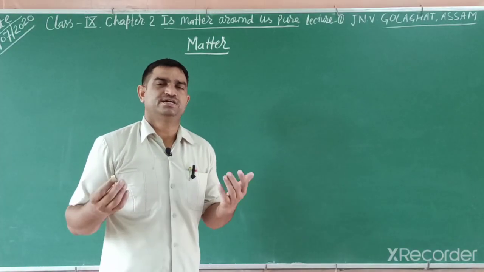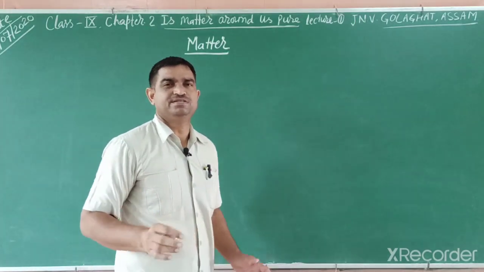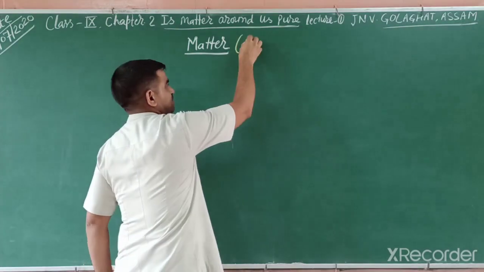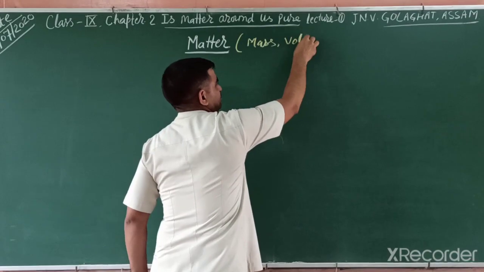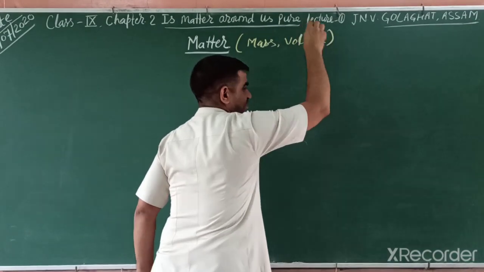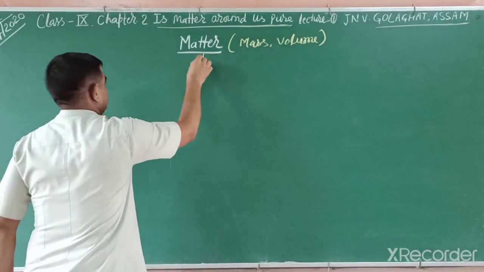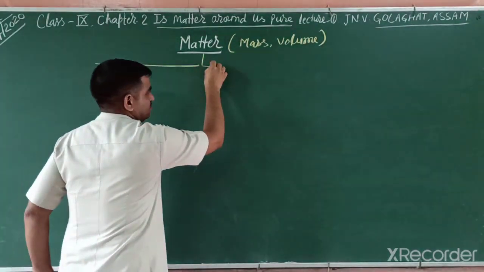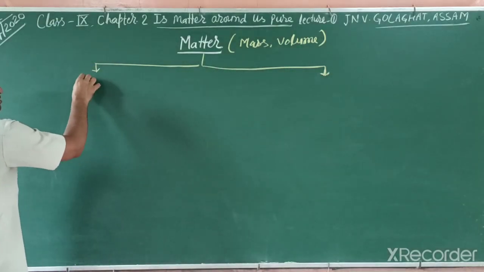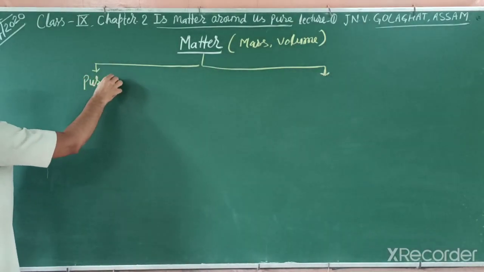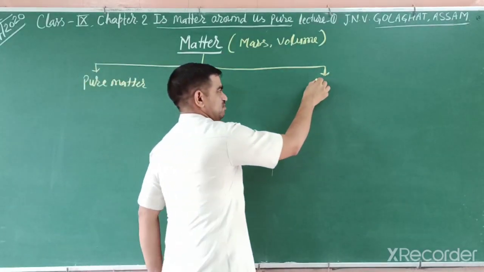Students, matter, what is matter? Matter is everything that has mass and occupies space, meaning volume. So everything is matter. This matter we can divide into two types, two parts. One is pure and the other one is impure. Pure matter. The other one, impure matter.